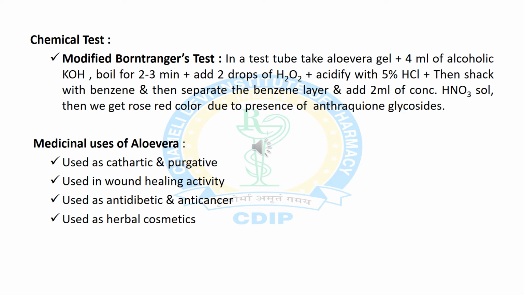Now we will discuss the various medicinal uses of aloe vera. It is used as a cathartic and purgative. It is used in wound healing activity. It is used for anti-diabetic and anti-cancer activity, and it is used as a herbal cosmetic.